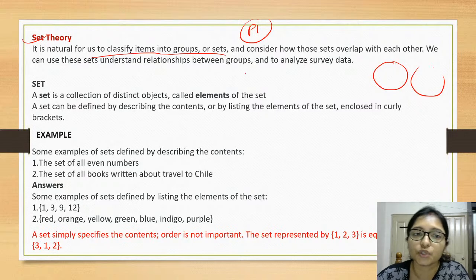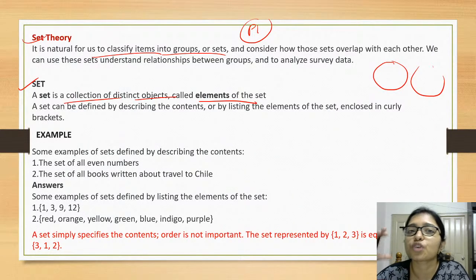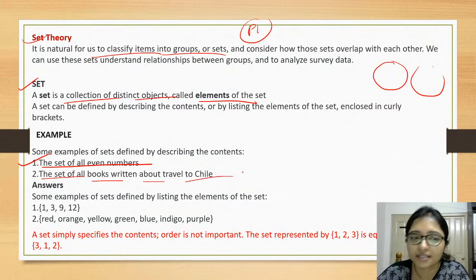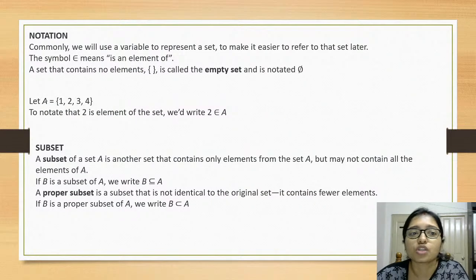Okay. So what is a set? A set is a collection of distinct objects called elements, means same types of elements we are gathering together, that is called a set. Some examples of set are the set of all even numbers, the set of all books written by an author. These are sets, right? Some example I am taking here, that is {1, 3, 9, 4}. This is a set. There is some property which you have to maintain in all the elements of the set, right?